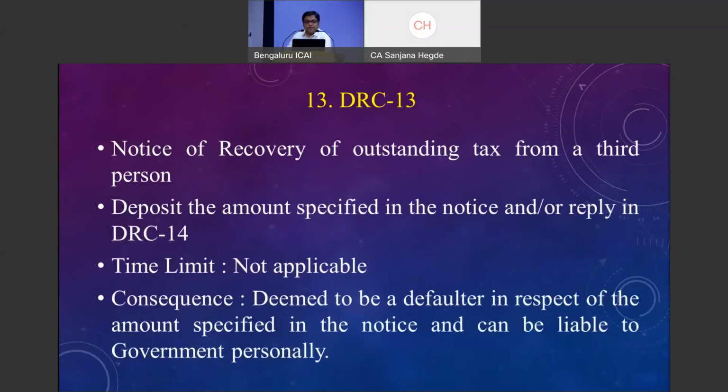DRC 13, notice of recovery of outstanding tax from a third person. Many of our clients would have received a notice from the department saying that you have transacted with Mr. XYZ. He is a defaulter. He has not paid this much tax to the department. We have information that you are due to this person so much amount. You are hereby directed to remit this entire amount to the GST department. How do we respond to this notice?